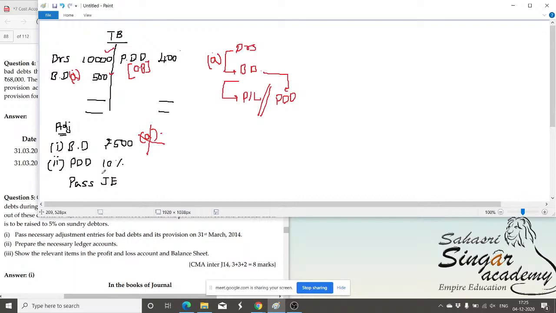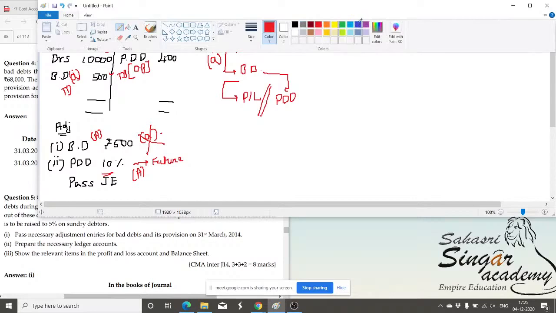Okay. And then the PDD given in the adjustment represents the provision we are supposed to create for meeting the bad debt loss in the forthcoming year, for the future. I name this the PDD given in the adjustment, the new one, and the bad debt given in the adjustment, the new one, and the bad debt given in the trial balance and PDD given in the trial balance. Is it okay? You keep all these right. You should not have any confusions.